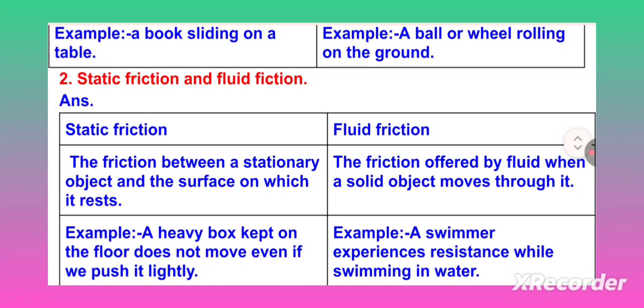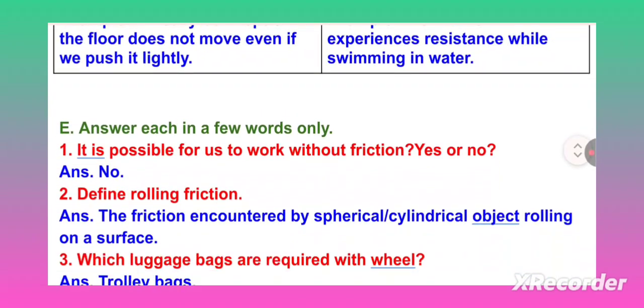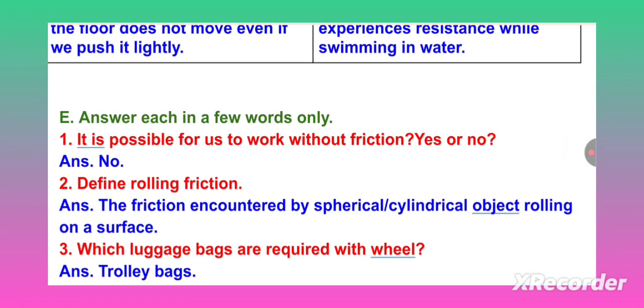Static friction and fluid friction. Static friction: the friction between a stationary object and the surface on which it rests. Example, a heavy box kept on the floor does not move even if we push it slightly. Fluid friction: the friction offered by fluid when a solid object moves through it. Example, a swimmer experiences resistance while swimming in water. Answer each in few words only.